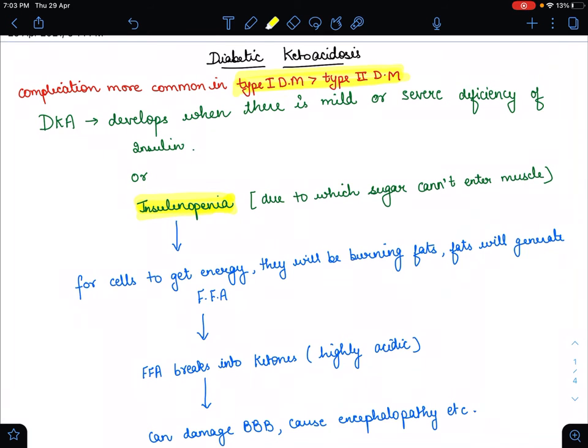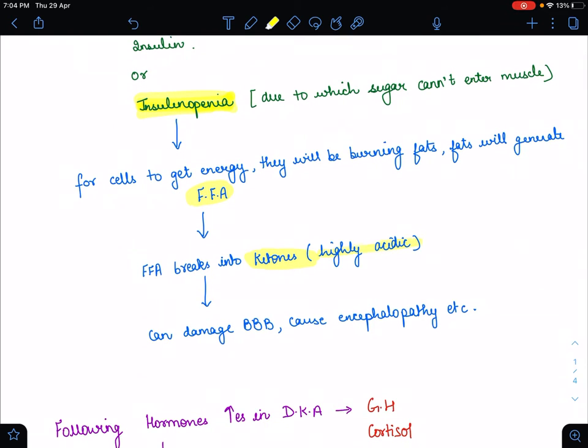So for cells to get energy, they burn fats like TAG, which break into free fatty acids, and the increased free fatty acids break into ketone bodies. As we all know, there are three types of ketone bodies in our body, and ketones are highly acidic. The protons can damage our blood brain barrier and cause encephalopathy.